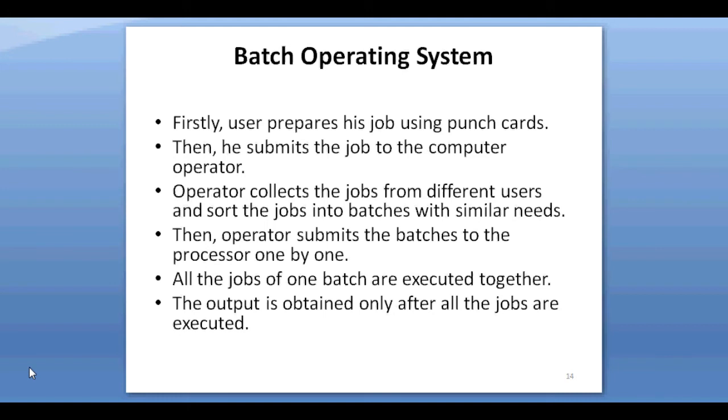To speed up the process, jobs with similar needs are batched together and run as a group. The user of a batch operating system never directly interacts with the computer. In this type of operating system, every user prepares his or her job on an offline device like a punch card and submits it to the computer operator.